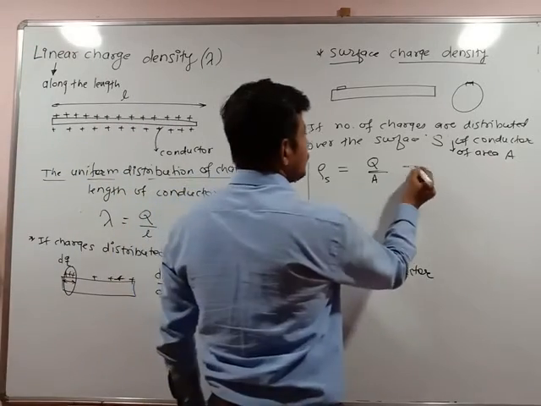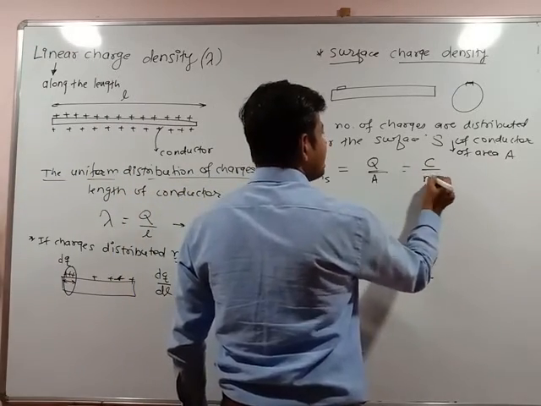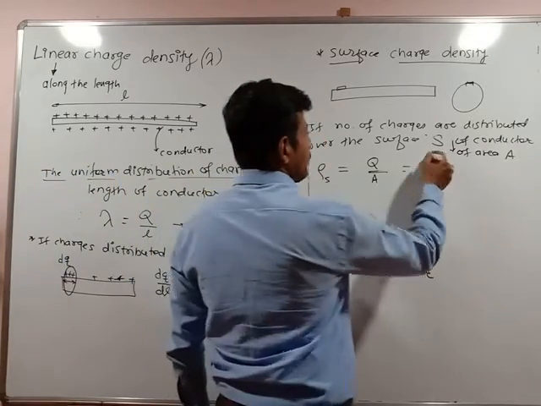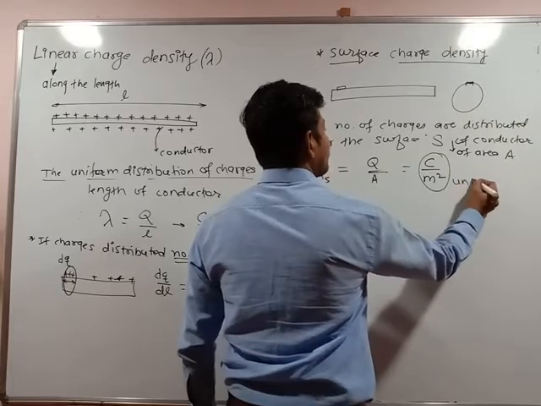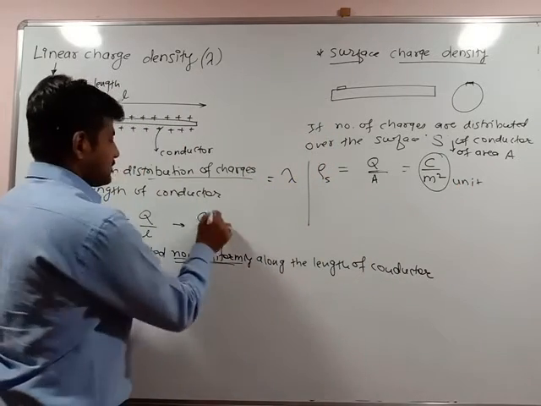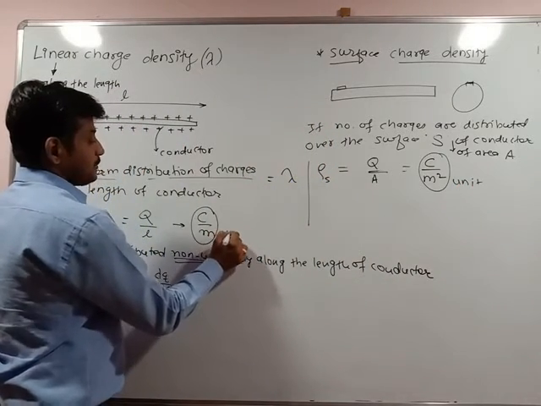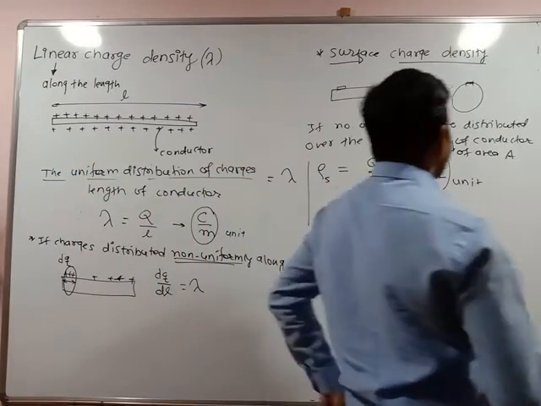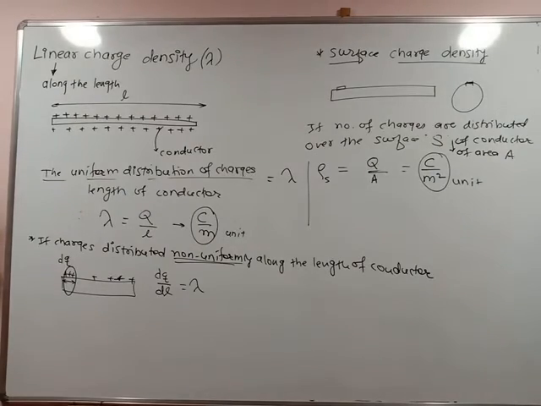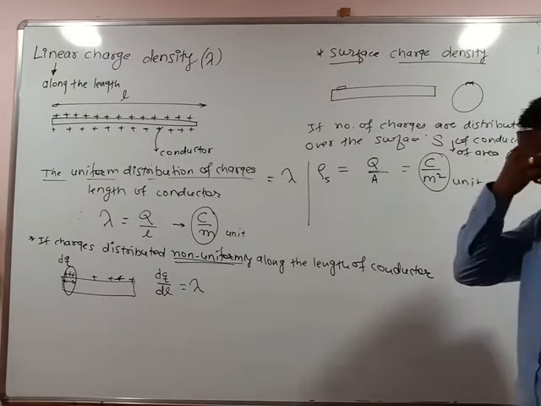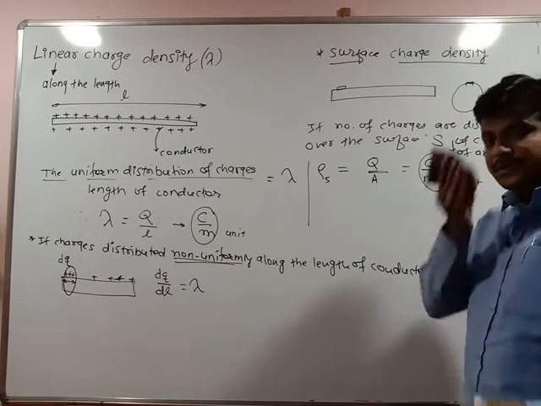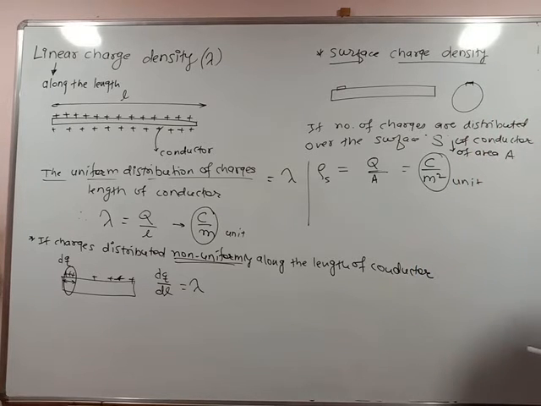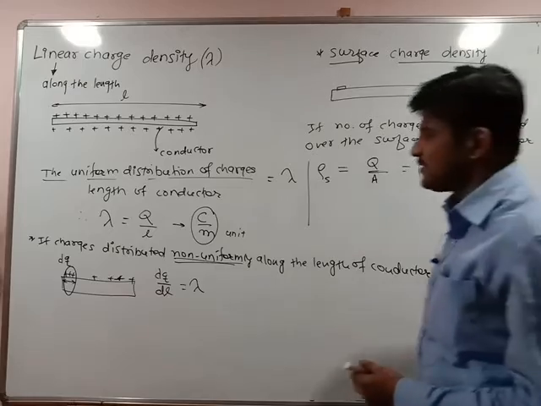Again, Q is measured in coulombs and area is measured in meter squared. So this is the unit for surface charge density, and this is the unit for linear charge density. What is the difference between surface charge density and linear charge density? Linear charge means charge along the length. Surface charge means charge per unit surface area, surface of area A. So these are simple definitions.